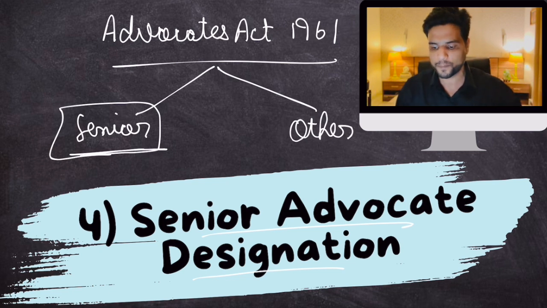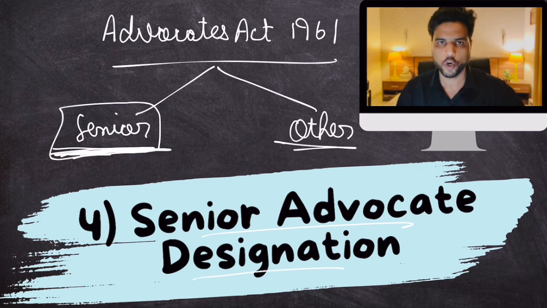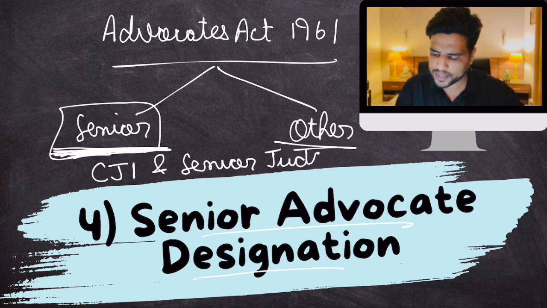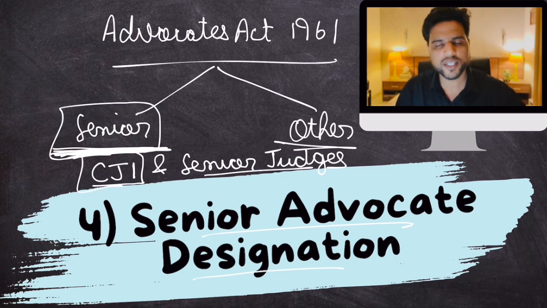So there is a proper procedure if you're a senior advocate. But senior advocates demand a lot of respect anyway. So, senior advocates and other advocates. Now there is a proper process of designating any advocate as a senior advocate. Though the decision lies with the Chief Justice of India and senior judges of the Supreme Court. So it is completely in the hands of the Chief Justice of India. The Chief Justice of India might consult some senior judges and designate a particular advocate who has applied for senior advocate designation as senior advocate.